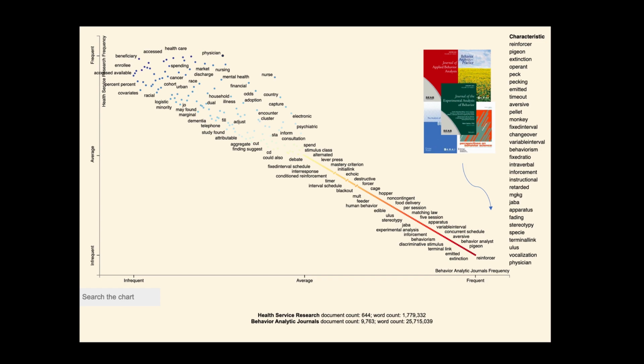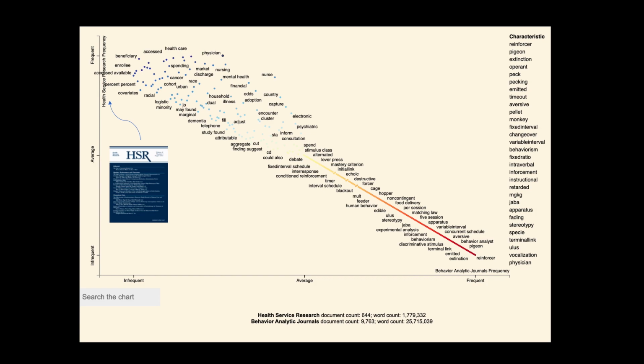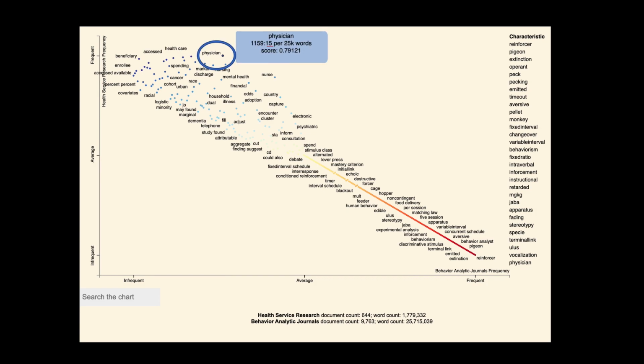We took it a step further and looked at all of our journal articles and compared them to our control journal. And as we can see here, we use some of those words that are in the control articles, but our highest frequency words are not used at all in that control.